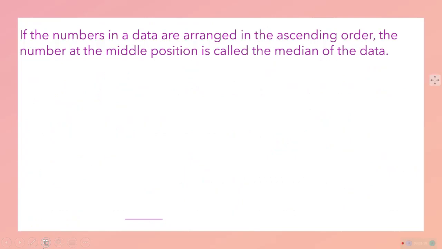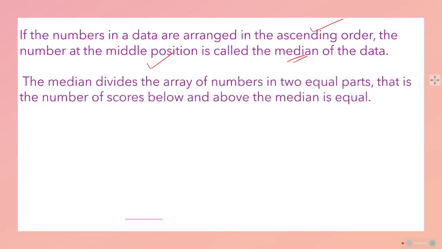To get the median we need to arrange the data in ascending order. The number in the middle position is called the median. By that, the data is divided equally into two halves, so there will be data below the median and above the median.